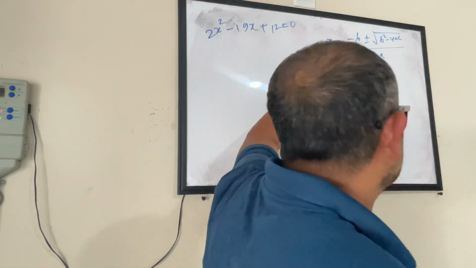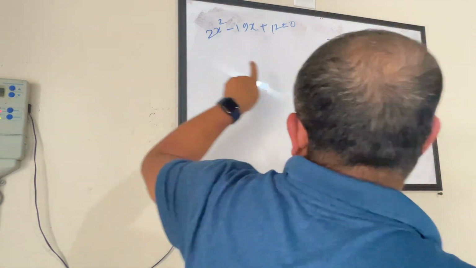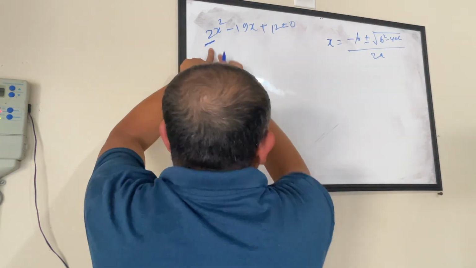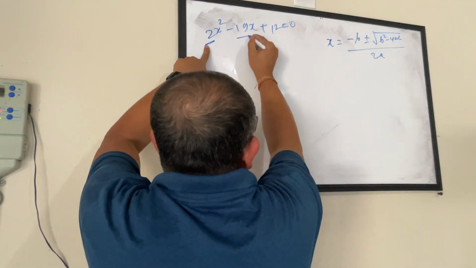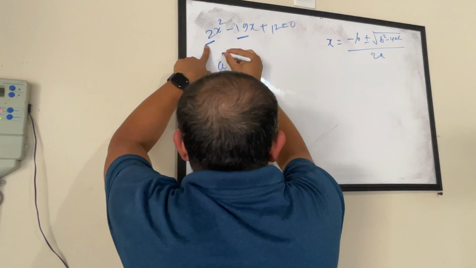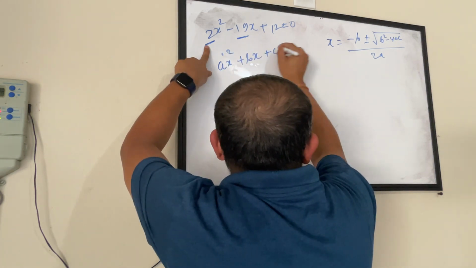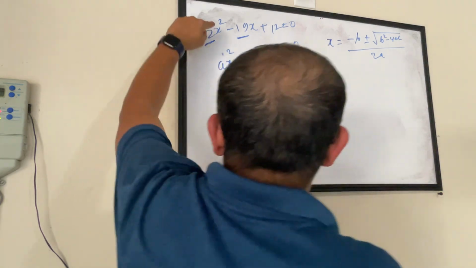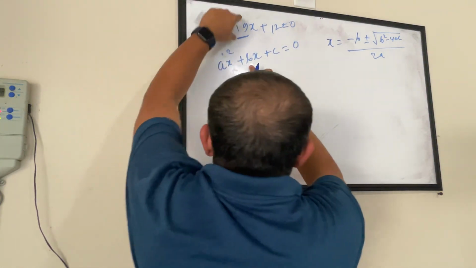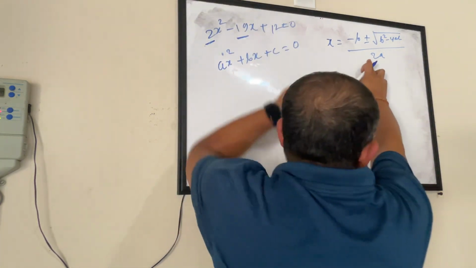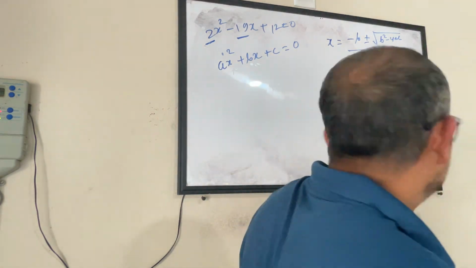Here, the coefficient of x squared is a and the coefficient of x is b. The standard form for a quadratic equation is ax squared plus bx plus c. So here a is 2, b is minus 19 and c is 12, and you can just substitute the values and find x.